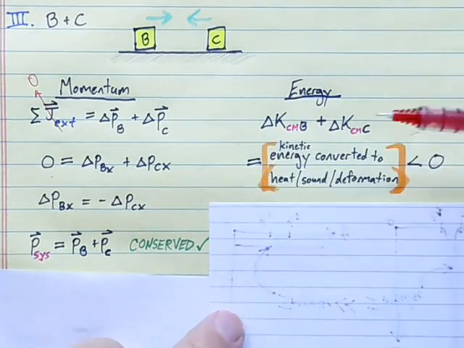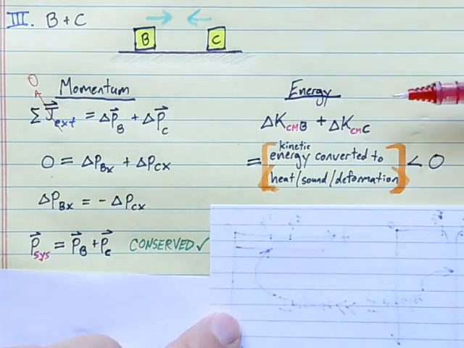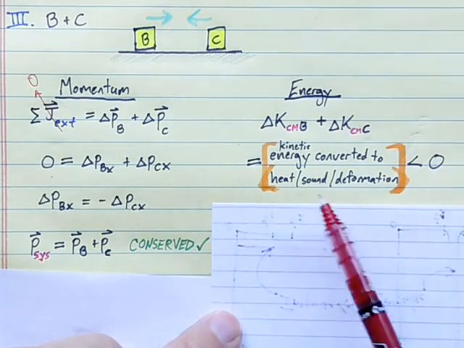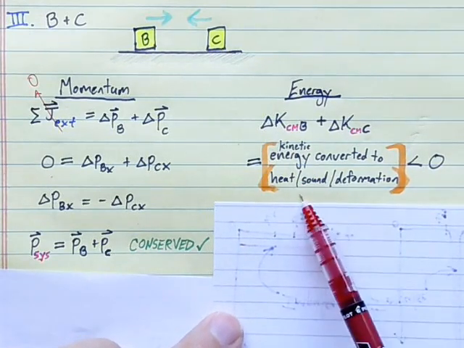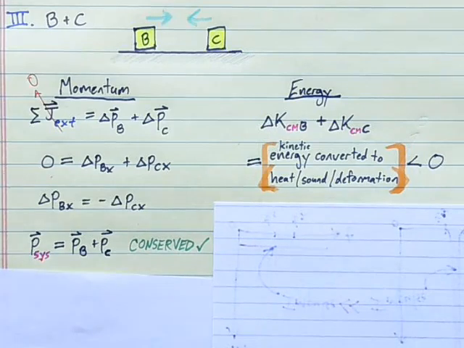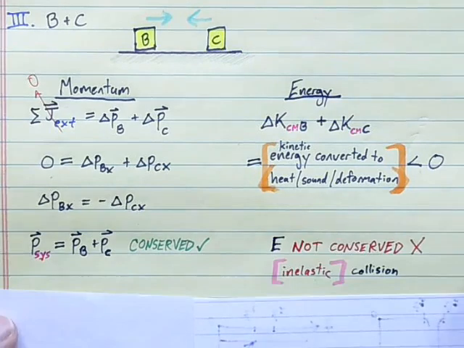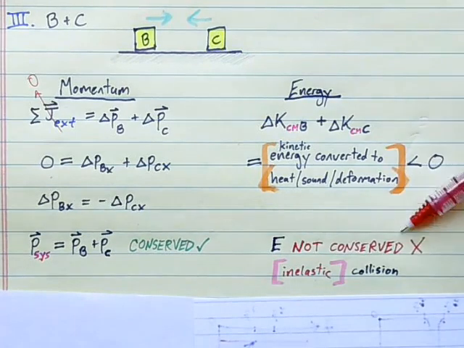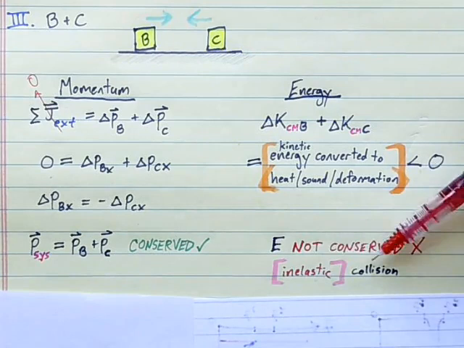So in other words, the net change in kinetic energy of our system would have to be negative, as kinetic energy was converted to heat or sound or deformation in that collision. So we would conclude that the energy of the system was not conserved in this inelastic collision.